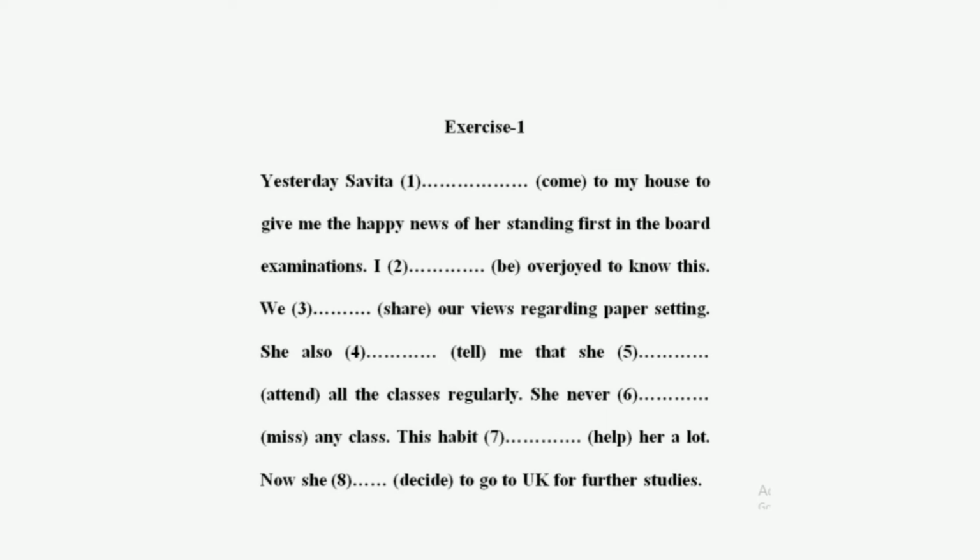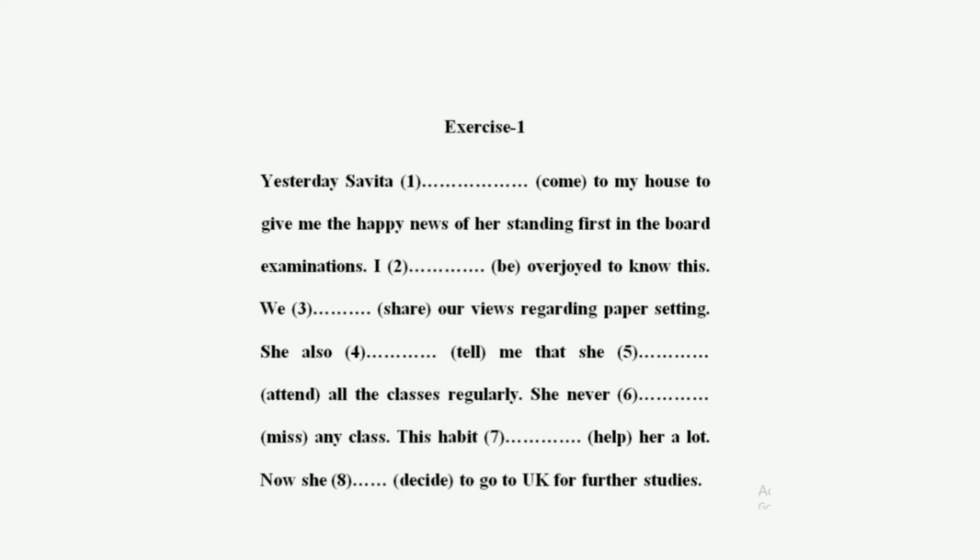Here the last sentence. Now she dash, decide in bracket, to go to UK for further studies. Here the sentence says that she has started some action and it will be expected to continue.